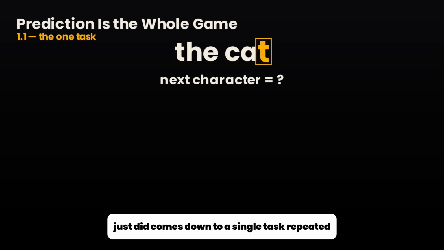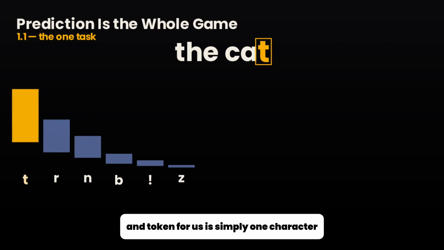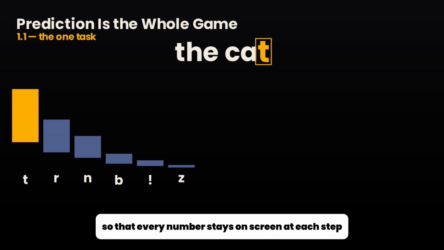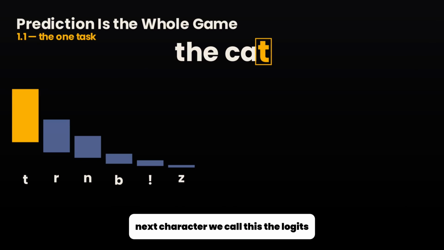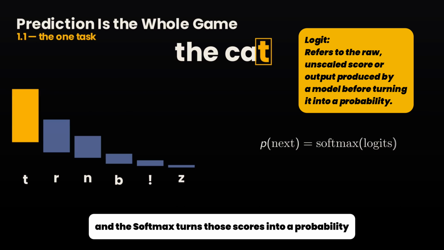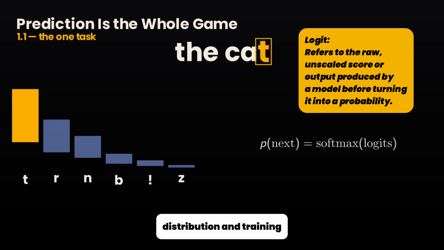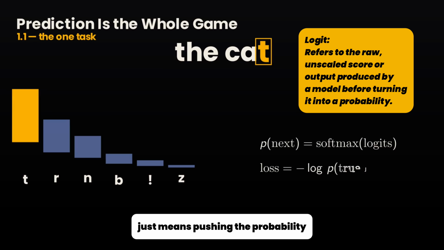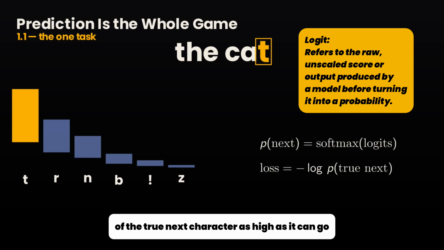Everything that model just did comes down to a single task repeated over and over, which is predicting the next token. And a token for us is simply one character, so that every number stays on screen. At each step, the model outputs a score for every possible next character. We call these the logits, and the softmax turns those scores into a probability distribution, and training just means pushing the probability of the true next character as high as it can go, which is exactly minimizing the cross entropy.